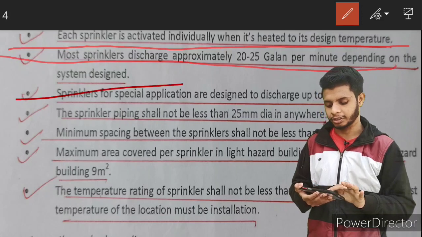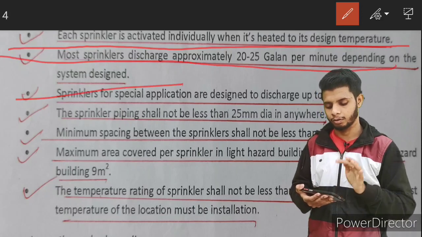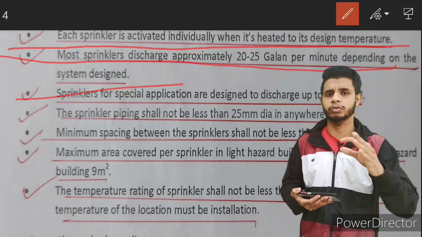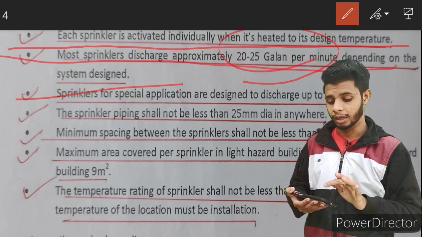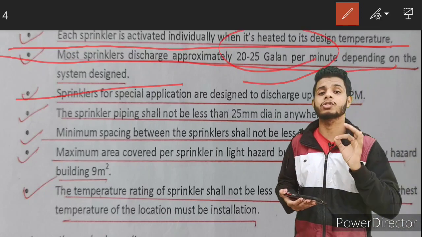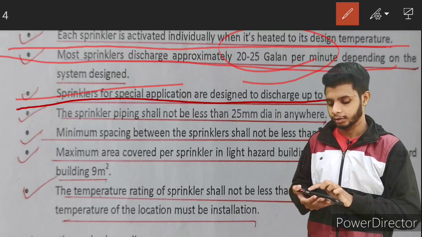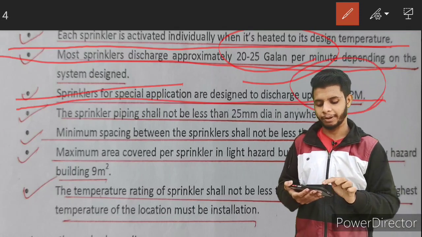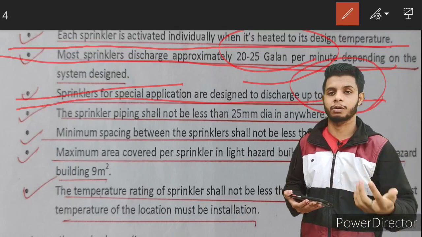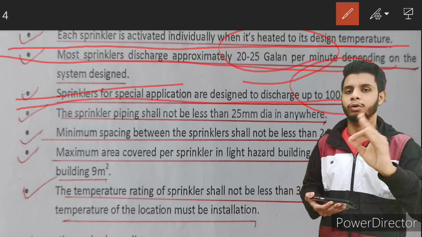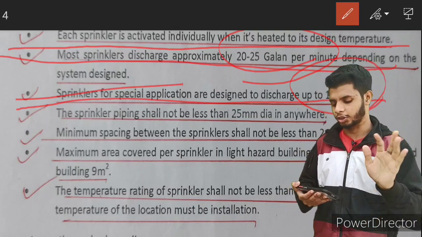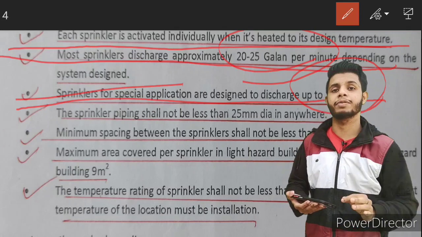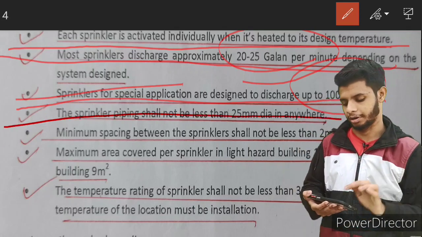Second, most sprinklers discharge approximately 20 to 25 gallons per minute of water, depending upon the system design. The majority of sprinklers will release 20 to 25 gallons of water per minute. Sprinklers for special applications will release 100 GPM, gallons per minute. It depends upon your fire load. It is not a standard. You can design them using NFPA 13, 13D, 13E, 13R.